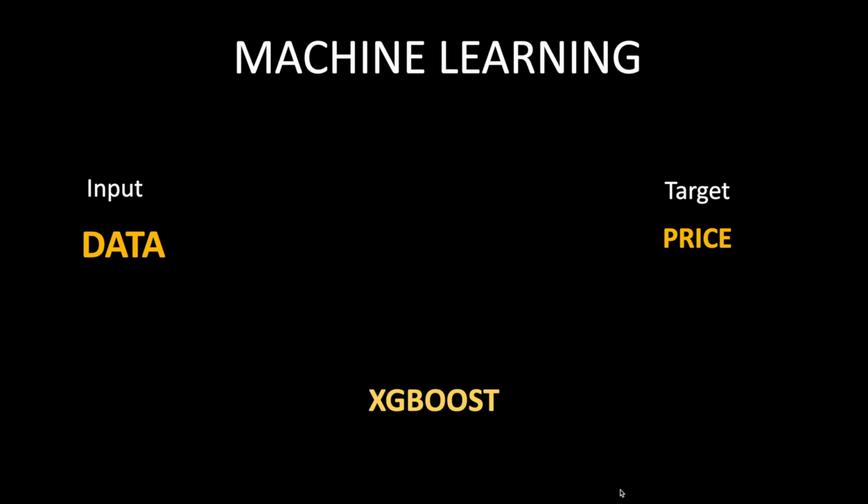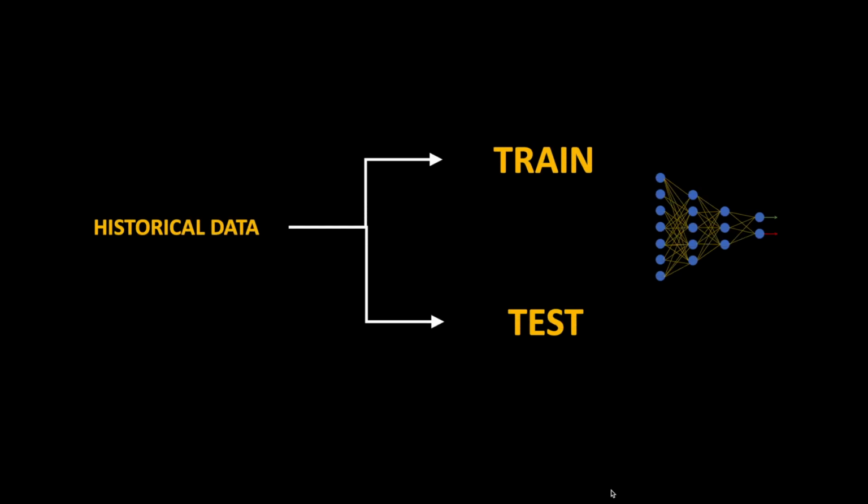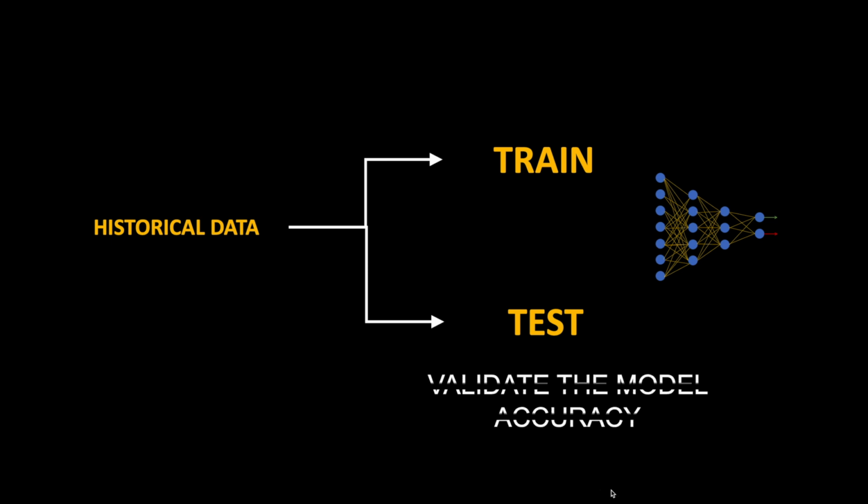Alright my friends, we are now set to use machine learning to train our AI model. We will use an algorithm called XGBoost, which will try to find a pattern between the input features and the target, which is the price. The historical data is split into two, the training data and the test data. And the model is trained on the training data, which we can then use to test the accuracy and validate it based on the test data.